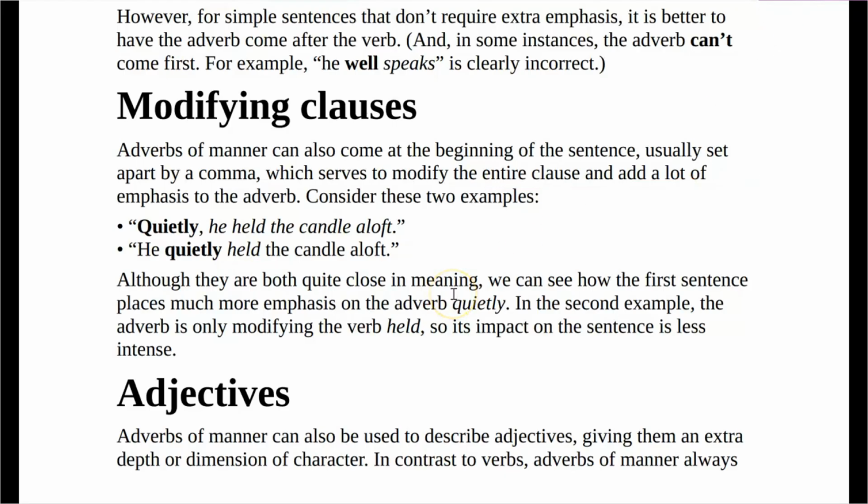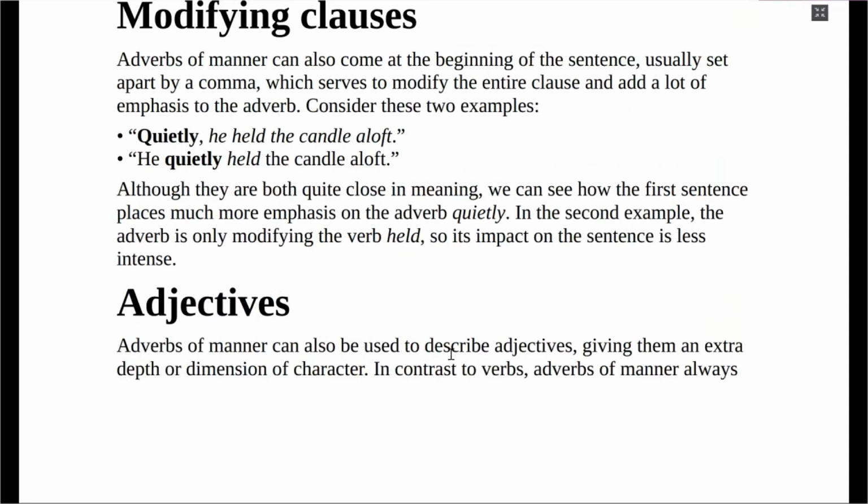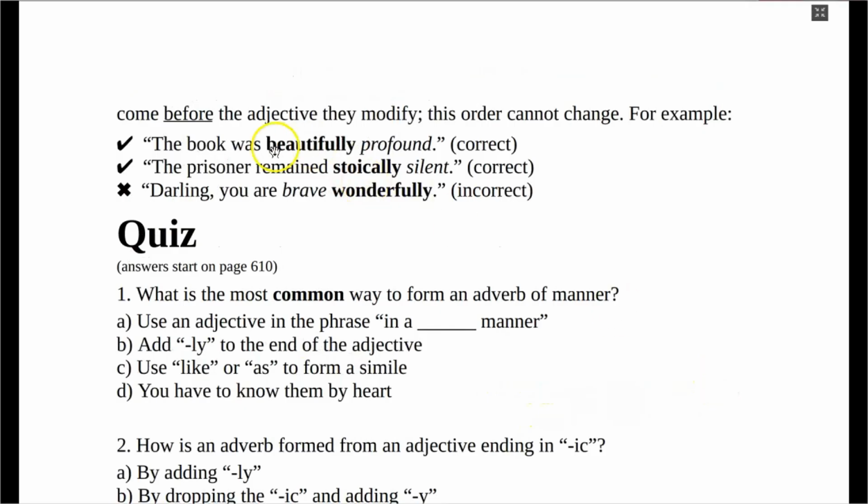Now, what about if it is modifying an adjective? Adverbs of manner can also be used to describe adjectives, giving them an extra depth or dimension of character. In contrast to verbs, adverbs of manner always come before the adjective that they modify. You cannot change the order.